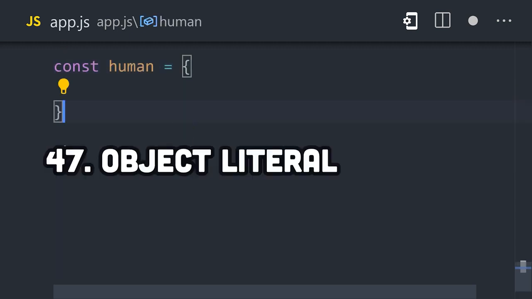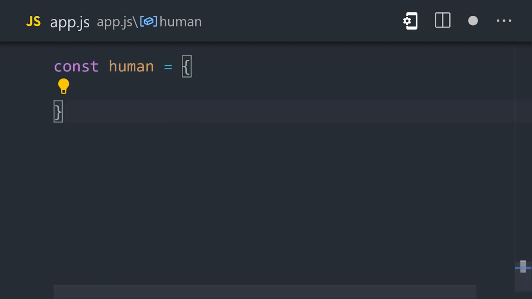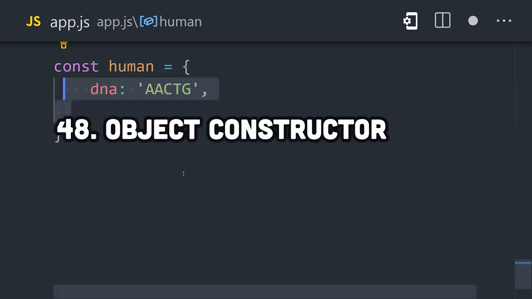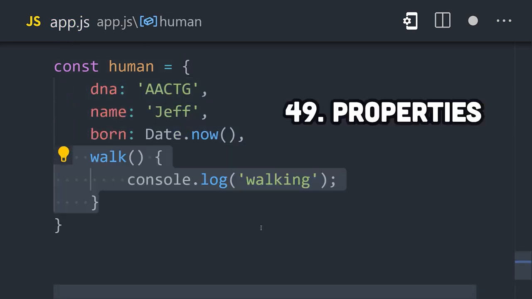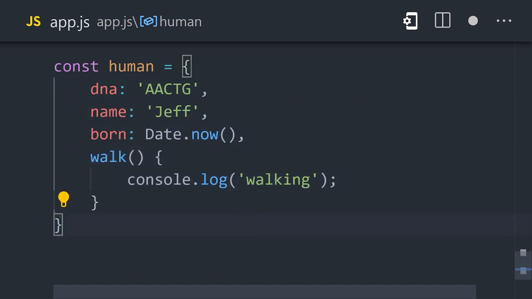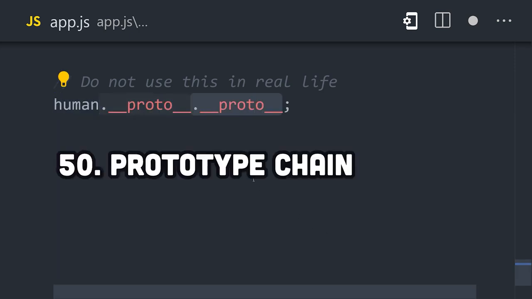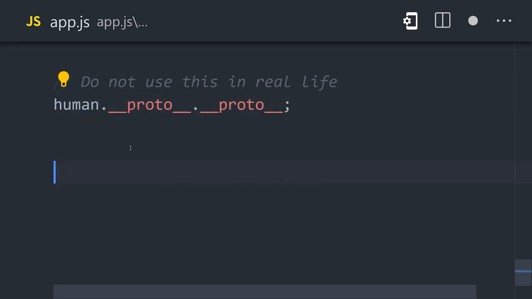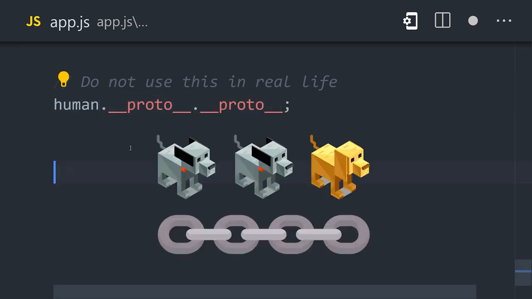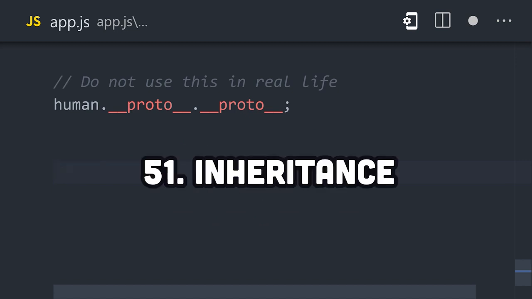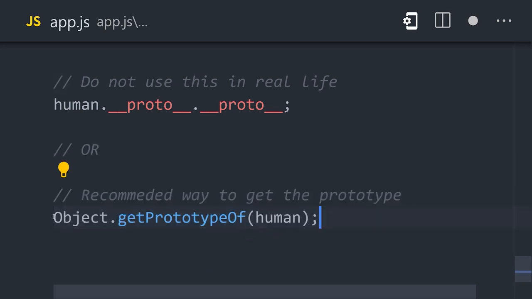The easiest way to define one is with the object literal syntax using braces, but there's also an object type that can be created with a constructor using the new keyword. An object contains a collection of key value pairs or properties and values. What's interesting is that objects can inherit properties from each other thanks to a mechanism called the prototype chain. Every object has a private property that links to exactly one prototype. This differs from class-based inheritance found in many other languages because we're dealing with real objects that take up memory as opposed to abstract classes in your code.